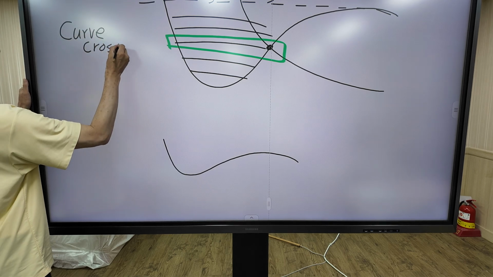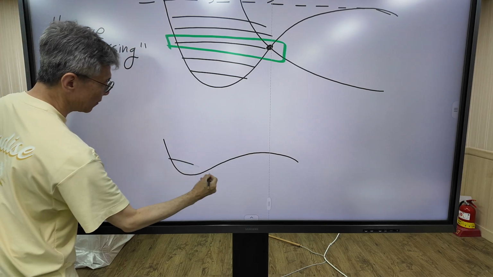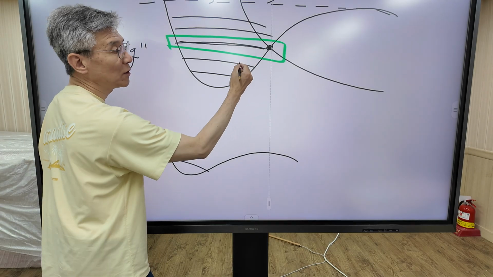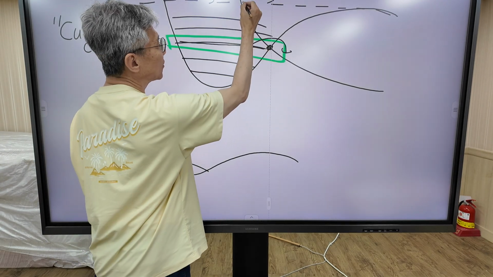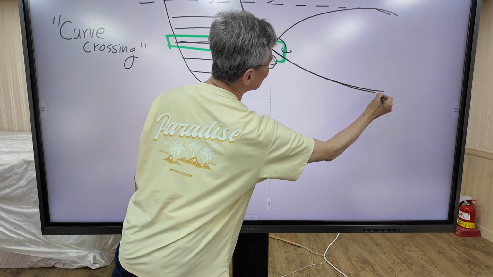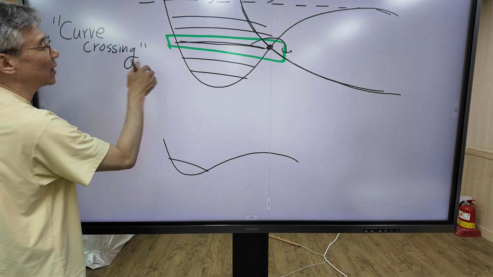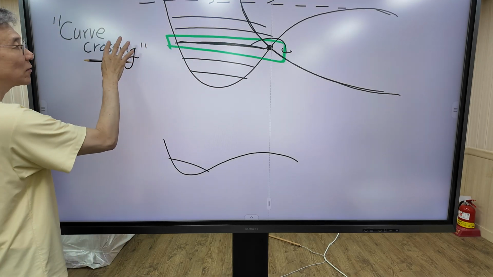When the molecules are excited to this vibrational level, the molecule crosses over to the repulsive state, and the molecules are dissociated following this curve. So this process called curve crossing occurs at this vibrational level. This point is called the curve crossing point.